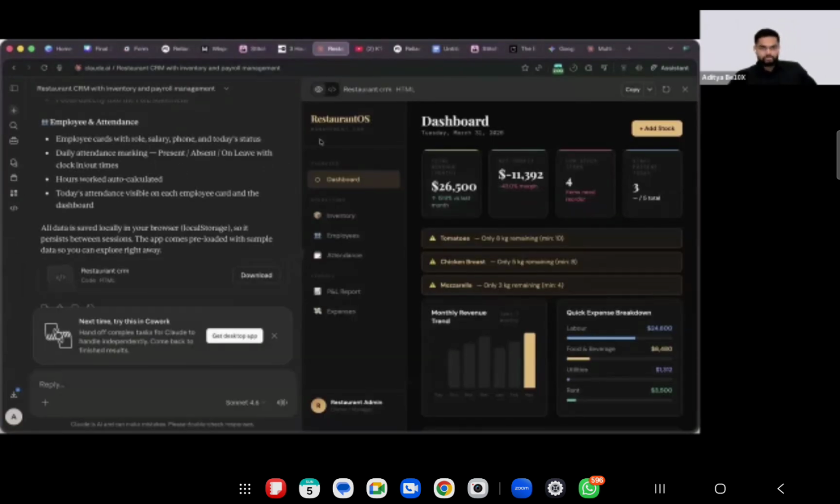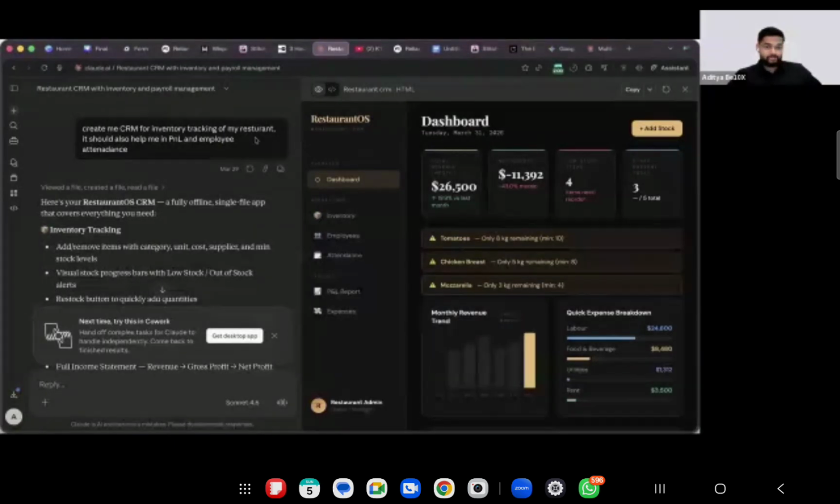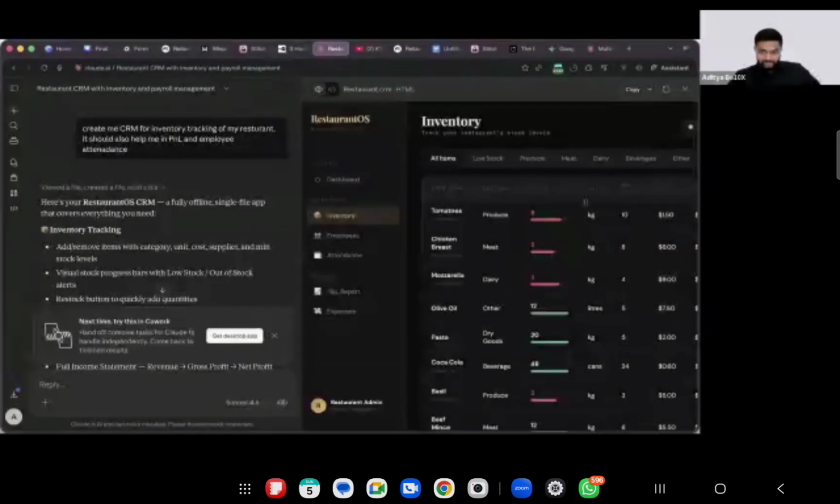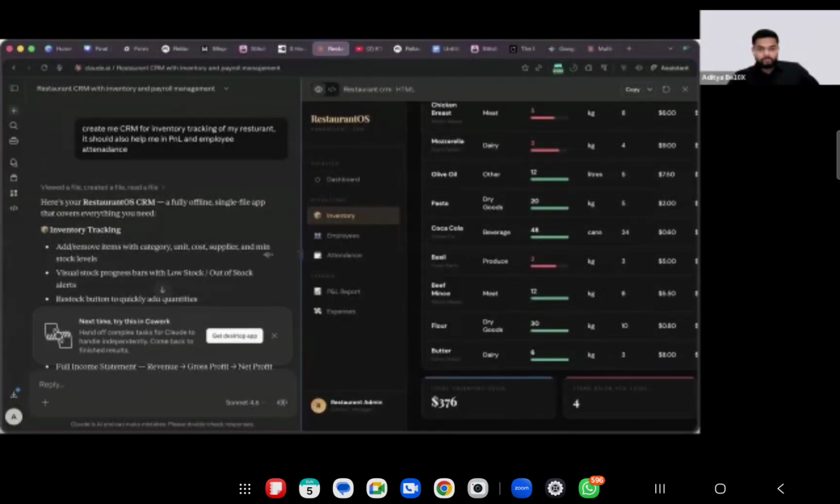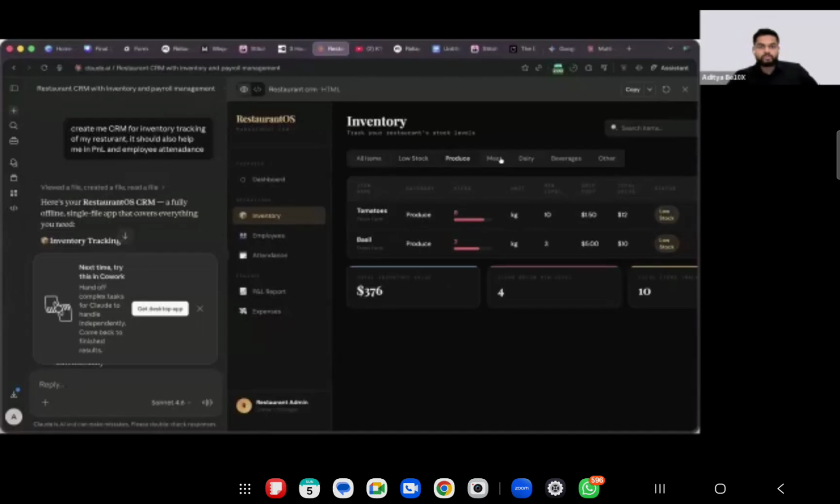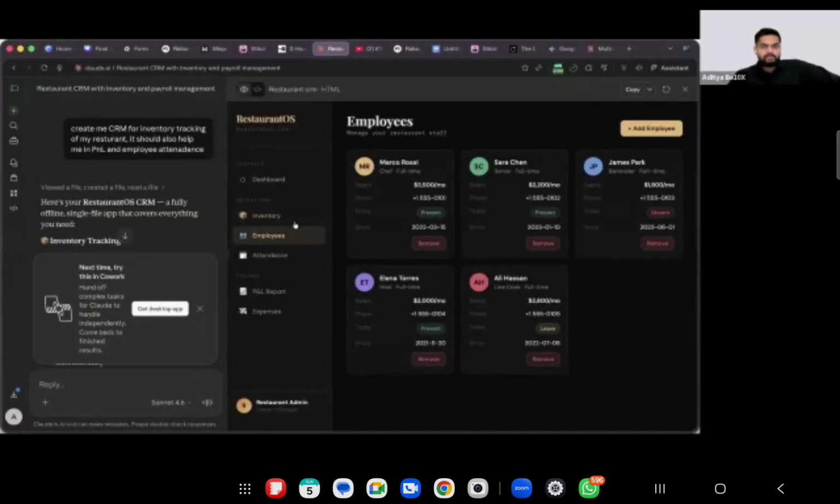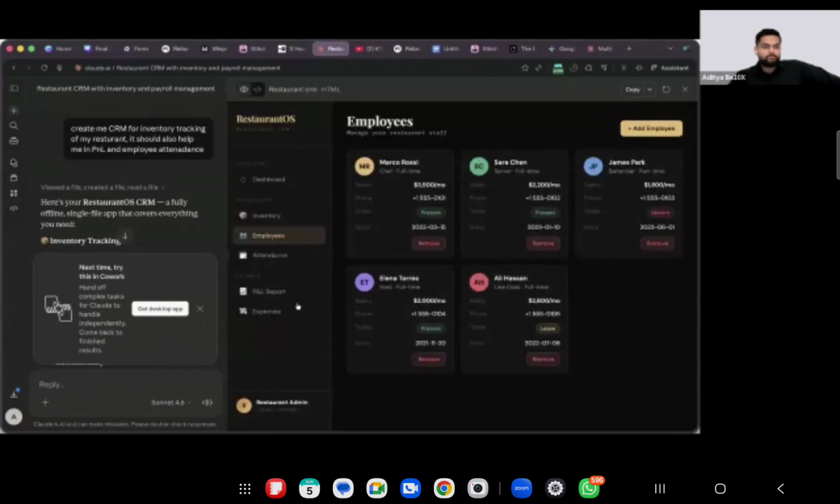So it will take some time. I created this Restaurant OS with a simple prompt: create me a CRM for inventory tracking of my restaurant. You can see it is a functioning app. I can add inventory, I can subtract inventory, I can do whatever I want. Who is absolutely mind blown? Just drop AMB in the chat box. So let's say I have tomatoes, I can add them to inventory. Here I can click on low stock items, produce, meat, whatever I want. In the case of employees, I can add an employee and add attendance for the employee. I can do anything I want. It took like 2 minutes, the entirety of 2 minutes.